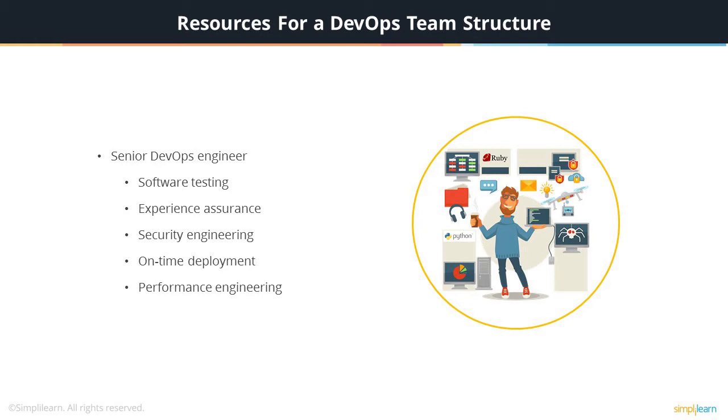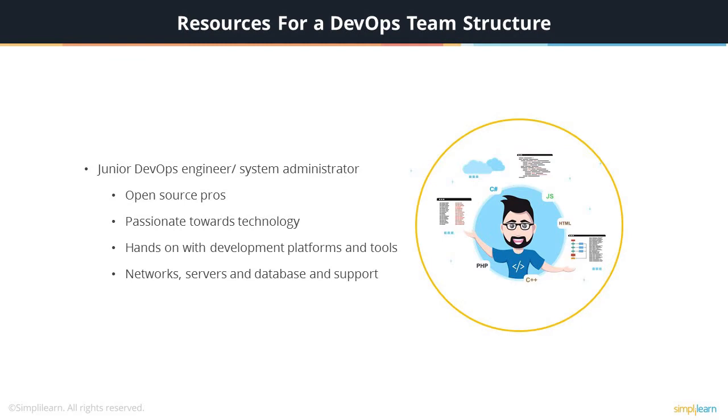Over and above quality assurance, this role involves making sure that the end product is released, keeping user experience in mind. Security engineering. During the development phase, the security engineering skills are to be used to embed the security requirements into the product itself. The timely deployment of the product is ensured. The engineer also makes sure that the functions are up and running most of the time.